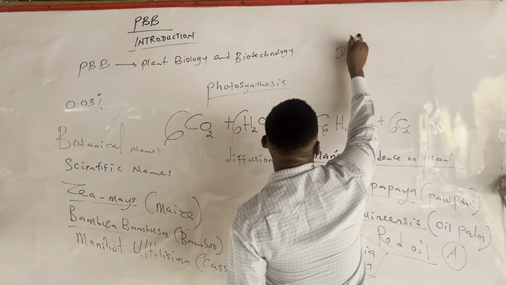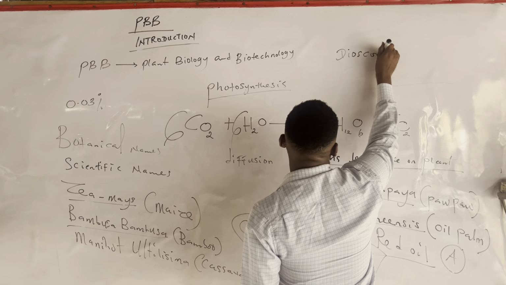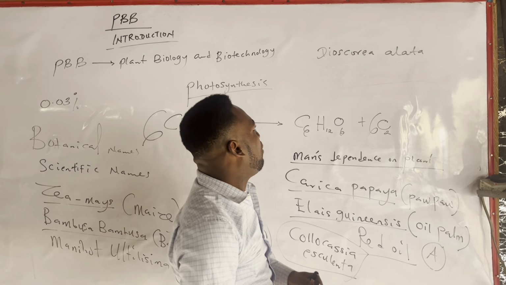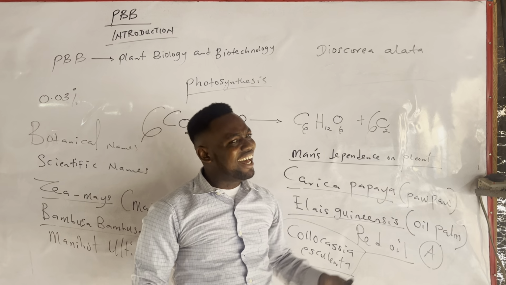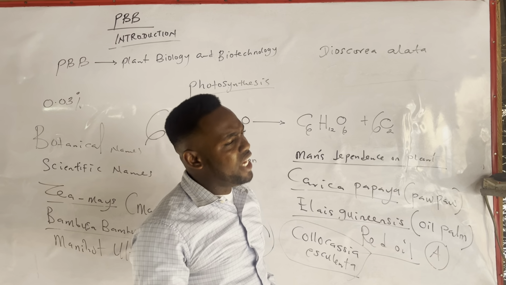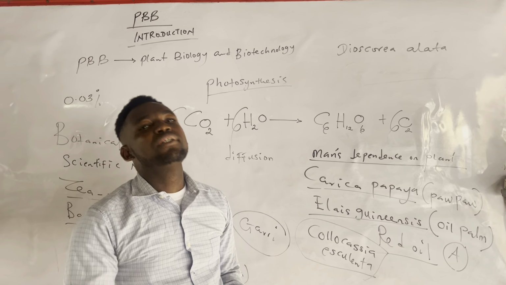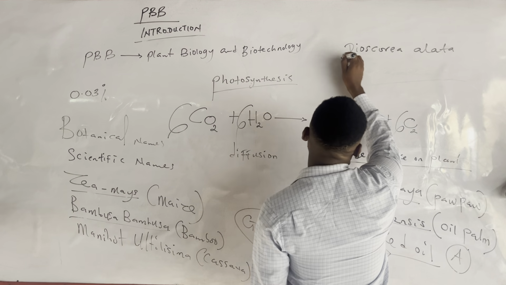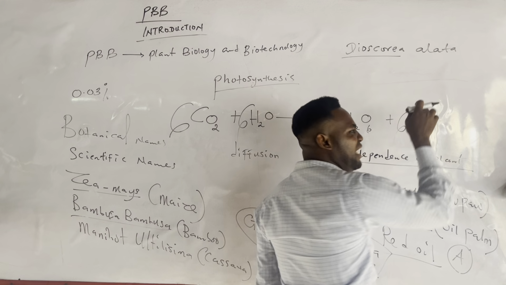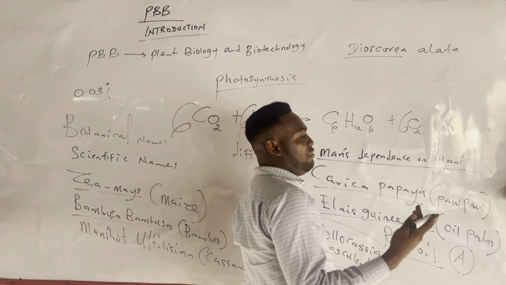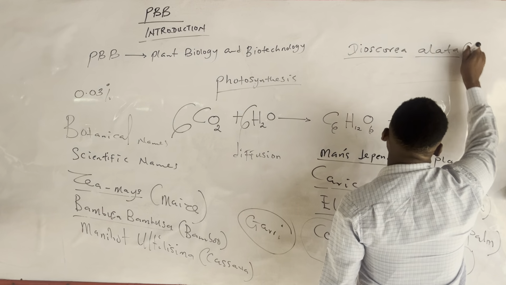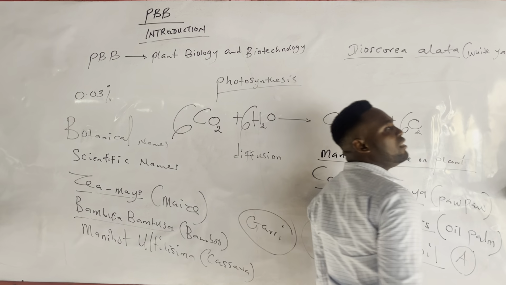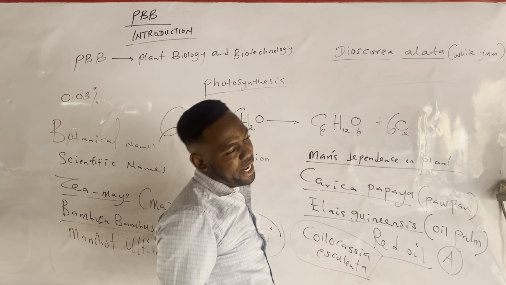So yam is what? Dioscorea alata. It is important I tell students that whenever we say Dioscorea alata, it is a particular species of yam. What species? The white yam. It then means that anything that carries the word Dioscorea will mean yam, but it may be a different species of yam. So Dioscorea alata is the white yam. Is yam important to man? Yes. A rich source of carbohydrates.